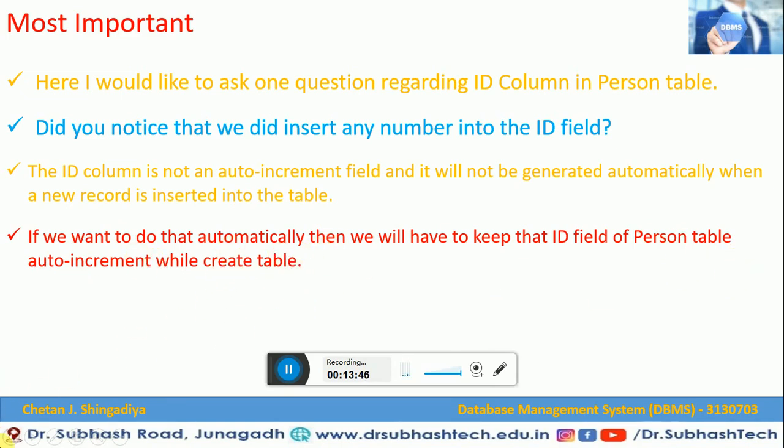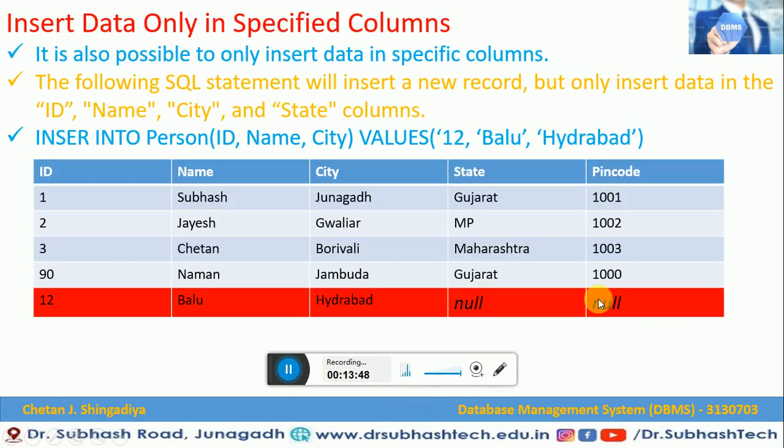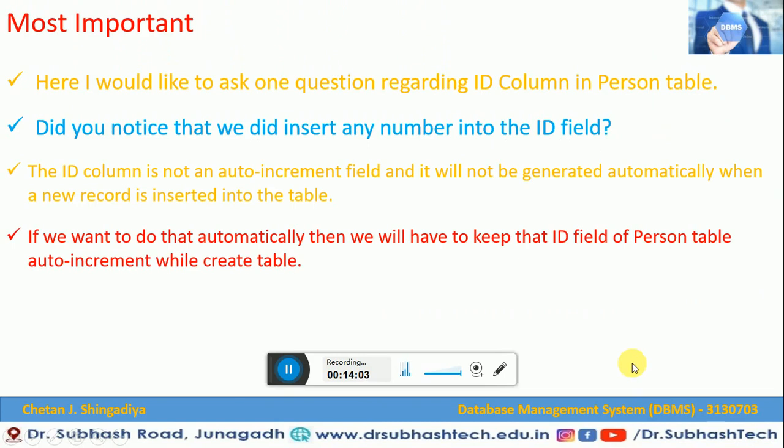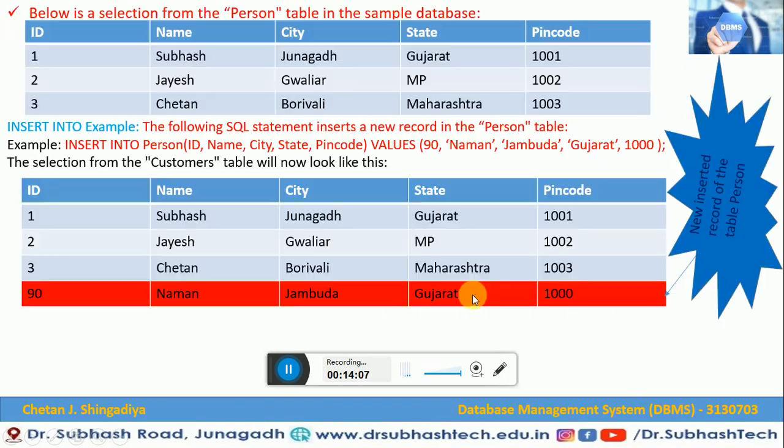Here you can see records 1, 2 and 3. Now if we want a 4 here instead of 90, then while creating the table we have to keep this ID field as an auto increment field. But here we have not taken it as an auto increment field.